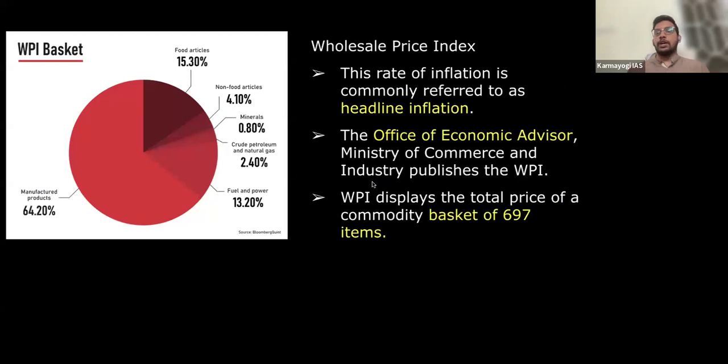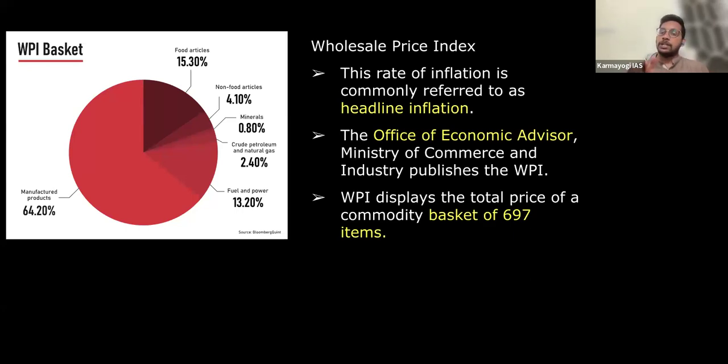Coming back to the wholesale price index. As we have seen, this is calculated at the producers' level, whoever is selling goods in bulk. This is also called headline inflation because it includes food prices and fuel, which are volatile in nature.